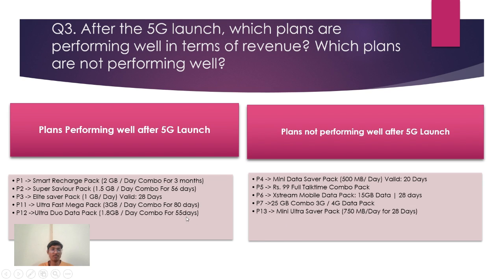So we can see that the long term plans are working well and the short term plans or 3G or 4G data pack users have decreased and short term plans are not performing well after the 5G launch.